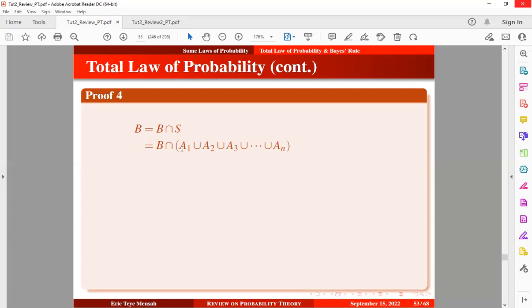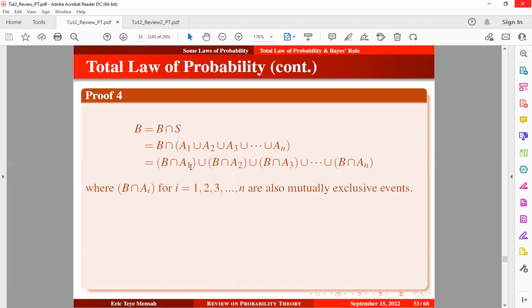Now, when we apply the distributive law on this, this is what we're going to obtain, right? So we know the distributive law. Once we apply it on this, we obtain this one, okay? And based on what we have here, we can say that B intersection Ai, for i running from 1 to n, are also mutually exclusive events, okay?